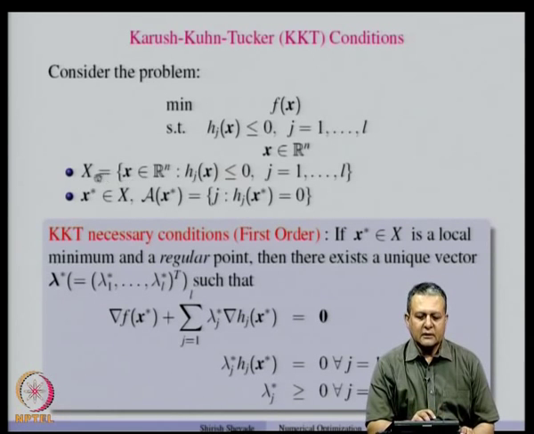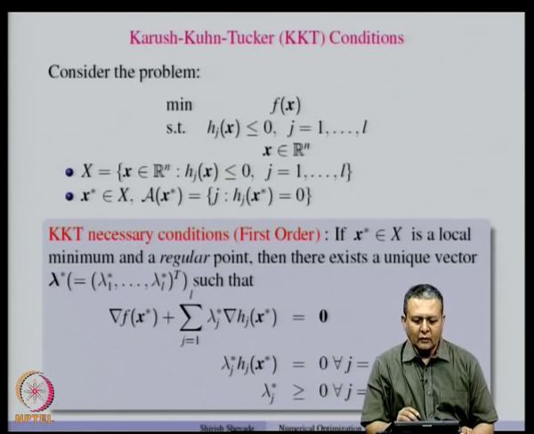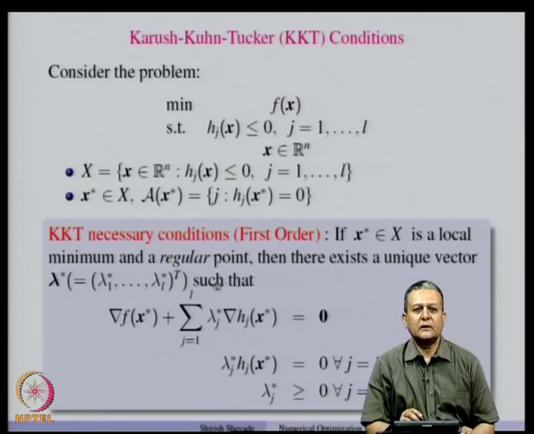We define the constraint set to be capital X like this, and for a given feasible point x star, we defined an active set A(x star) to be the set of all j such that h_j(x star) is equal to 0.